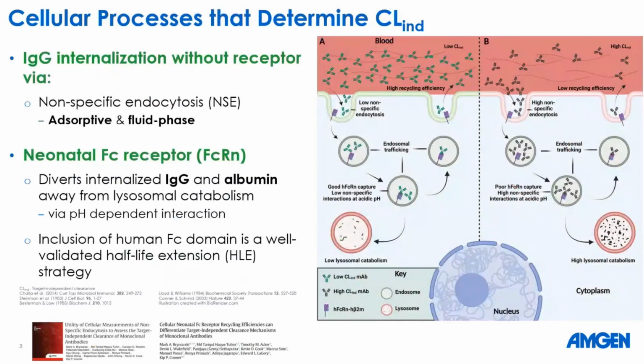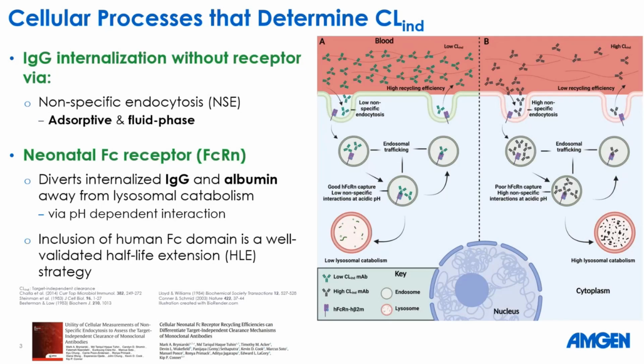I will talk more about these two cellular processes because they determine the target-independent clearance. IgG internalization without receptor is mainly driven through non-specific endocytosis, which is mediated by both adsorptive and fluid phase endocytosis. It is also mediated by neonatal Fc receptor, or otherwise we call it FcRn receptor. FcRn receptor diverts internalized IgG and albumin away from lysosomal catabolism via pH-dependent interaction. That is why inclusion of human Fc domain is a very well-validated half-life extension strategy.